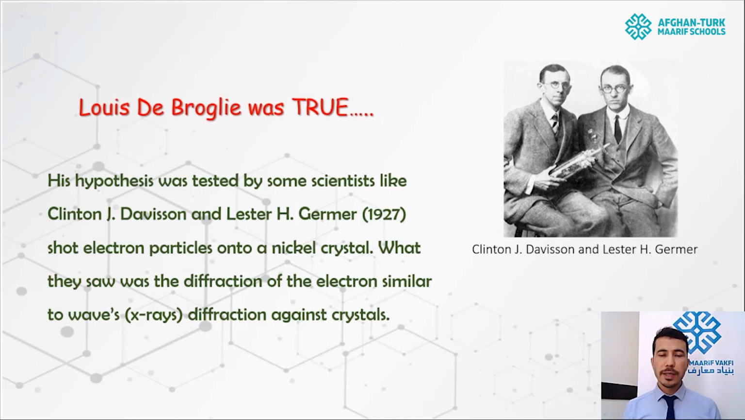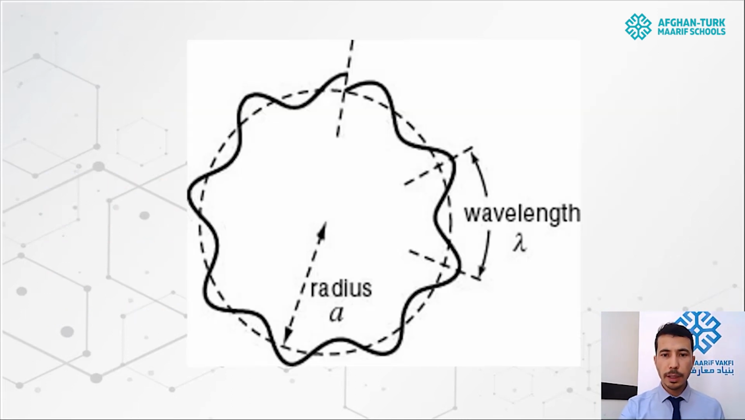So Louis de Broglie was true. Let's have a look at the diagram. Students, over here you can see this dotted circle is the path of the electron. When the electron is moving around the nucleus, it is not moving in a straight circular path. It moves like a wave. So how can we find the wavelength of the electron that is moving with different speeds, different velocities? That's the thing that Louis de Broglie wanted to explain to us.